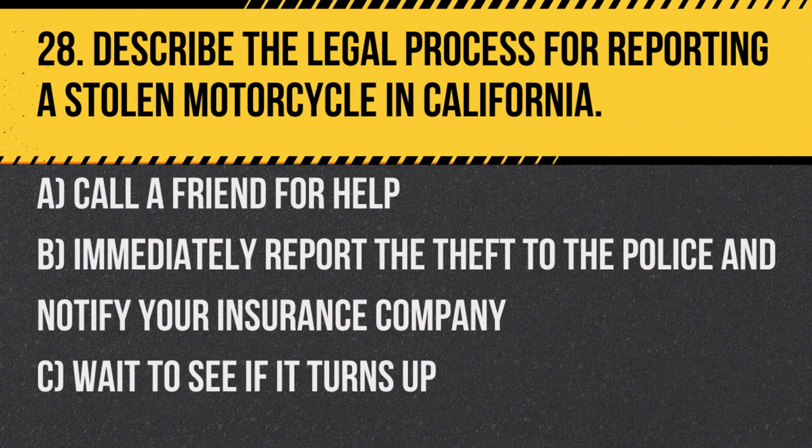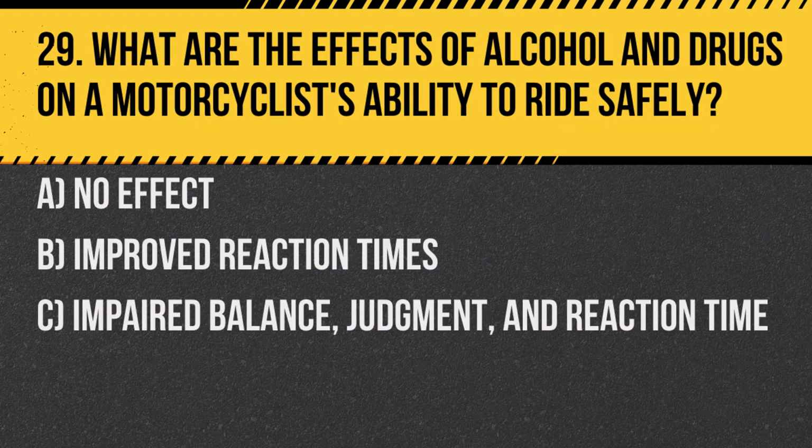Question 28. Describe the legal process for reporting a stolen motorcycle in California. A. Call a friend for help. B. Immediately report the theft to the police and notify your insurance company. C. Wait to see if it turns up. Answer. B. Immediately report the theft to the police and notify your insurance company to initiate the recovery process and claim.